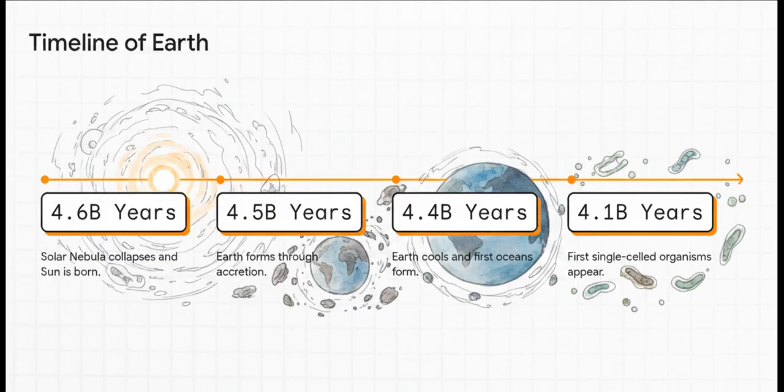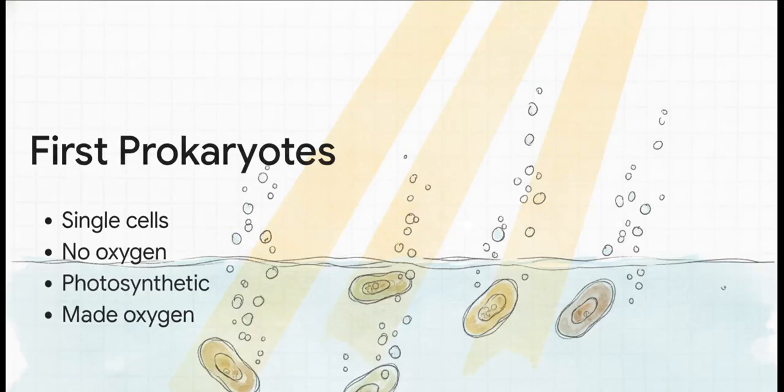In just over a billion years, our cosmic neighborhood went from a collapsing cloud of dead gas to a planet hosting its very first microscopic inhabitants. Those earliest inhabitants were called prokaryotes. They were remarkably simple, single-celled organisms, basically like bacteria. And get this, they didn't even need oxygen to survive.